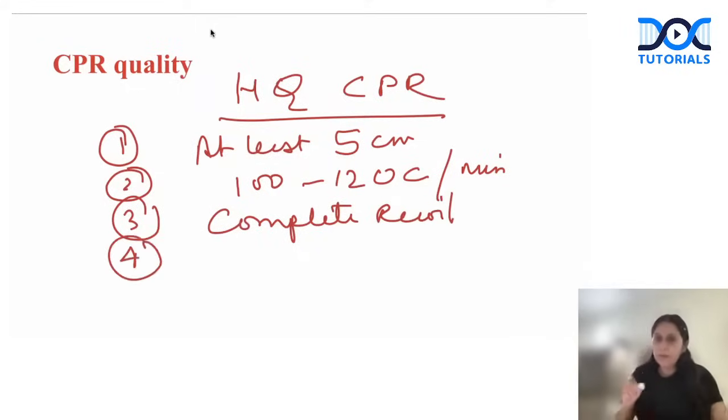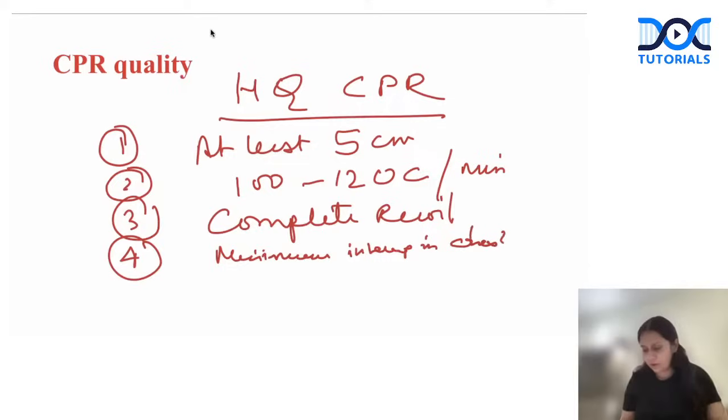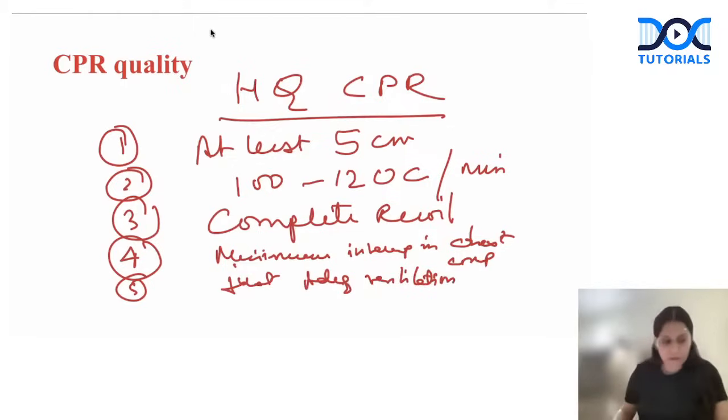Number 4, minimum interruption in chest compression. So chest compression should be of best quality and it should have minimum interruption. The first 3 things tell us about the best quality chest compression. Fourth, minimum interruption. And the 5th point is just adequate ventilation. We should not over-ventilate. So these are the 5 points for high quality chest compression. Got it?